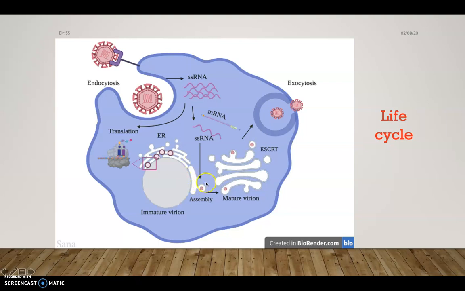Then via budding, it is translocated from the endoplasmic reticulum to the Golgi bodies. For that, it requires some transportation signal, that is the endosomal sorting complex required for transport. After it is transported into the Golgi bodies, complete packaging and maturation take place. After maturation, it exits the cell via exocytosis. After exiting the cell, it enters the bloodstream and infects a new cell.